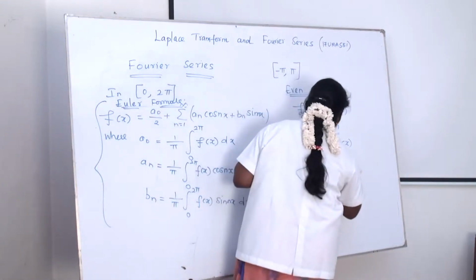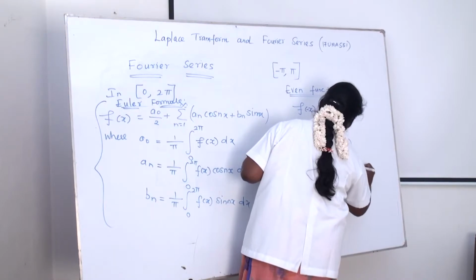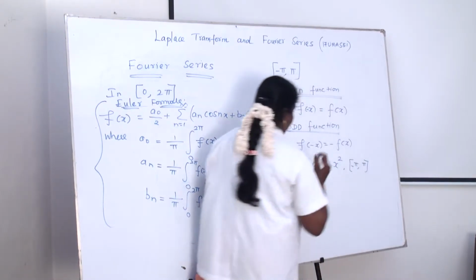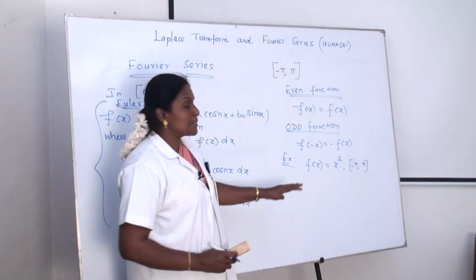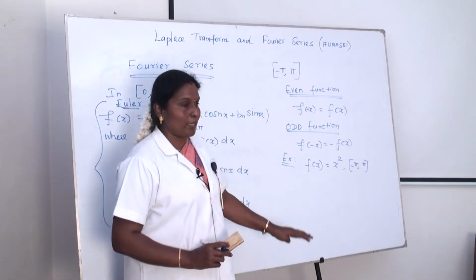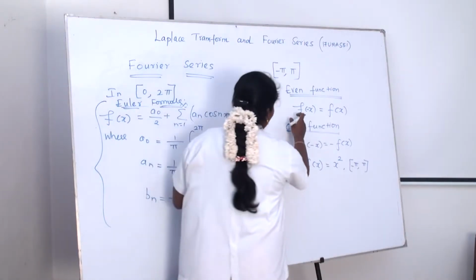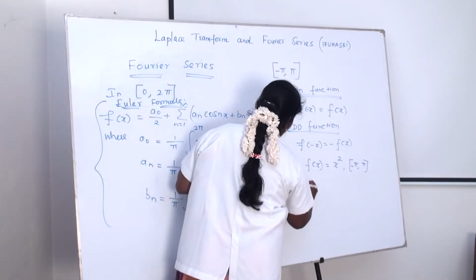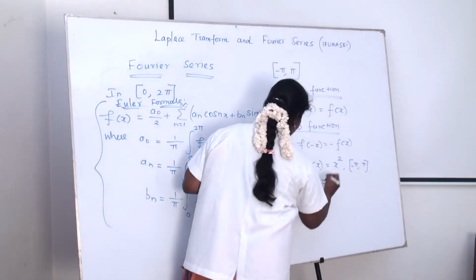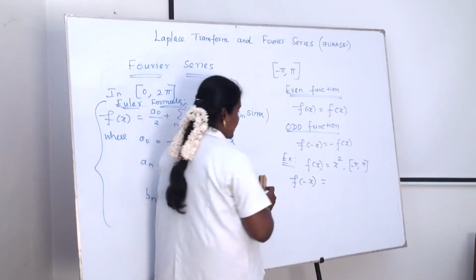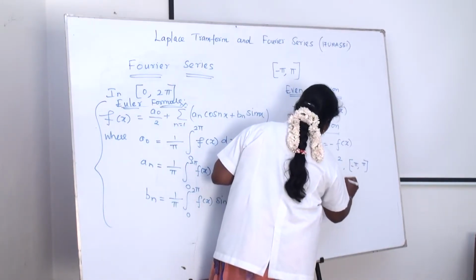Here the given interval is the closed interval minus pi to pi. If minus pi to pi is given, we have to check whether the given function is even or odd. How to check? You have to use that formula. We first find the value of f of minus x. f of minus x equals minus x the whole square.